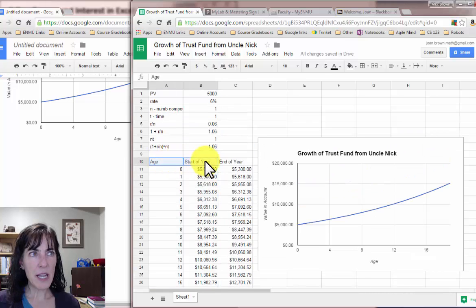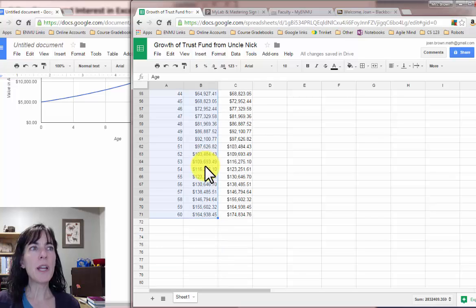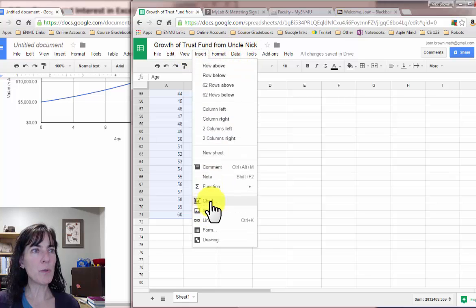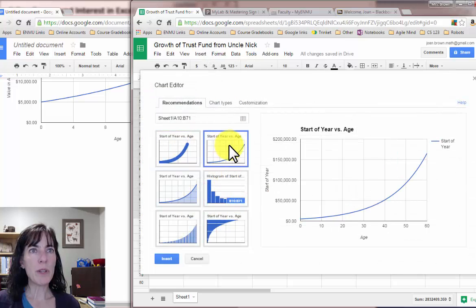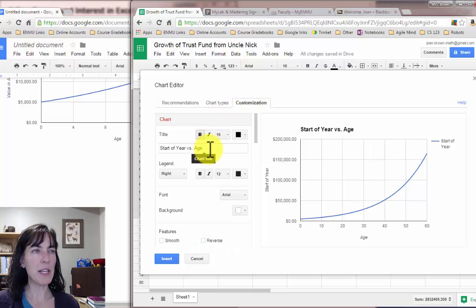I can select age and start of year and then do Control Shift down arrow, and it'll just select to the end of all the data that's there. That's fine. And then now I want to insert, show it one more time, chart. I want to pick that one with the nice smooth line and go to customization.